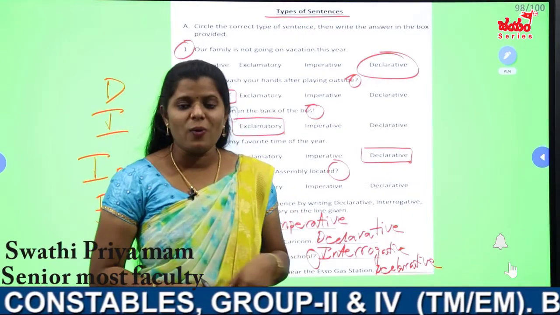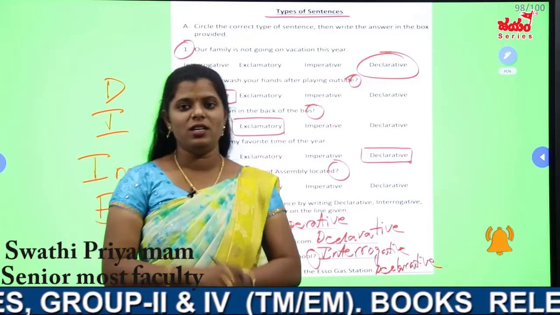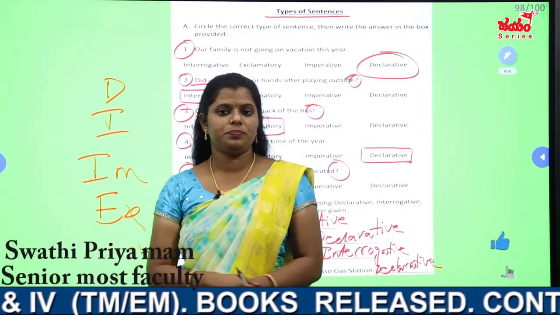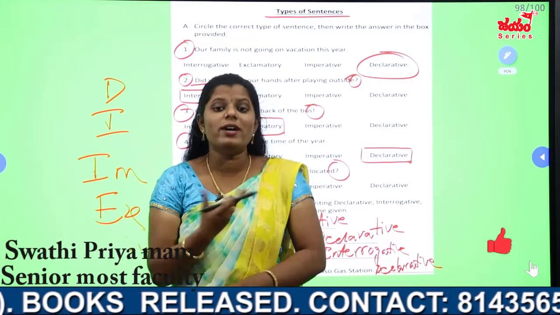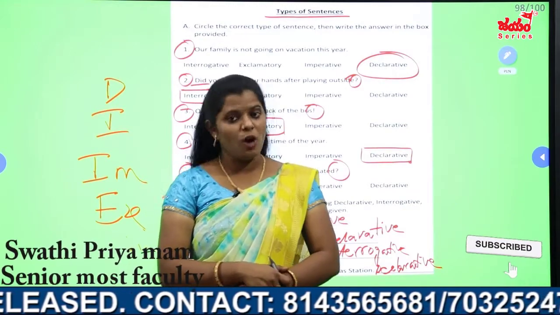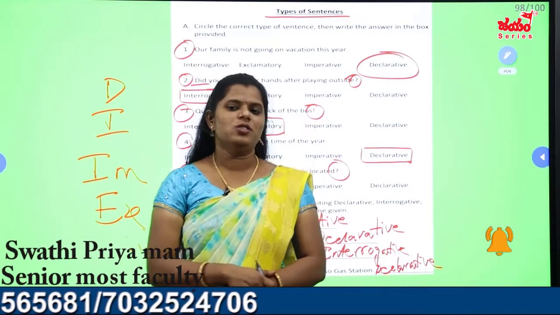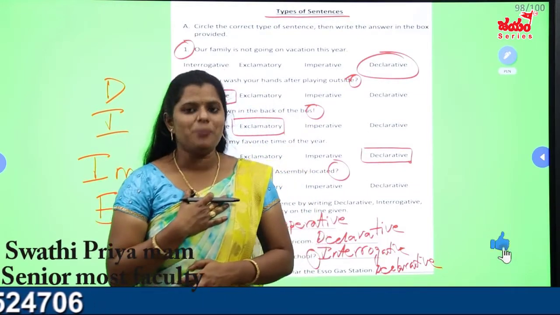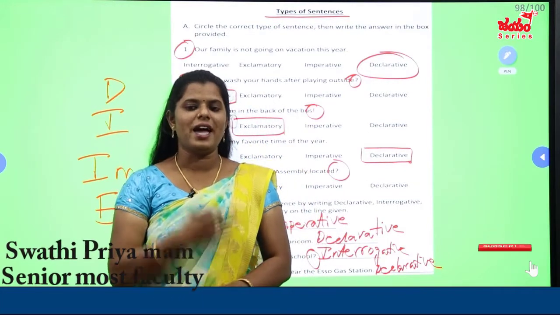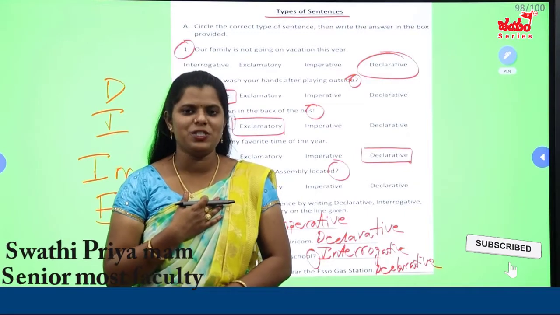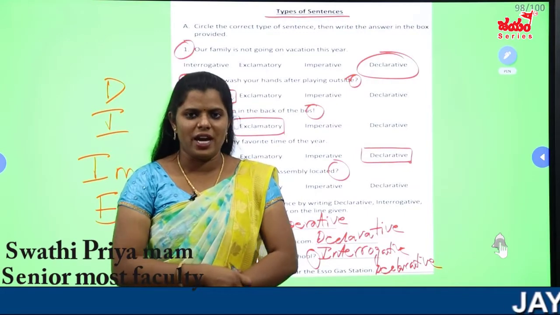Is it raining? What kind of sentence is it? Is it raining? I'm asking you, it's a question. It's interrogative. How many of you said so? Everybody said it is interrogative? Very good. So now, I am Swati Priya. What kind of sentence is it? I am Swati Priya, working as an English faculty in JM Publications.